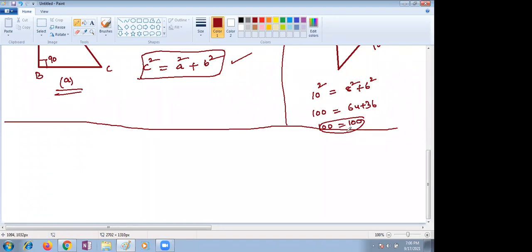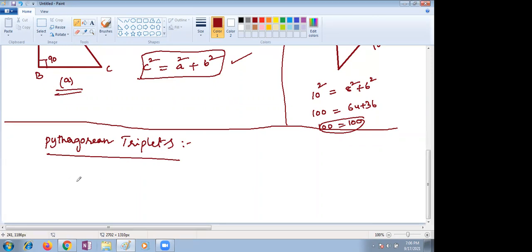Students ask whether we will learn about it in detail in the next class. Yes, in detail we will discuss in the next class. We have many application sums. Only the triplets we have to see and we leave.